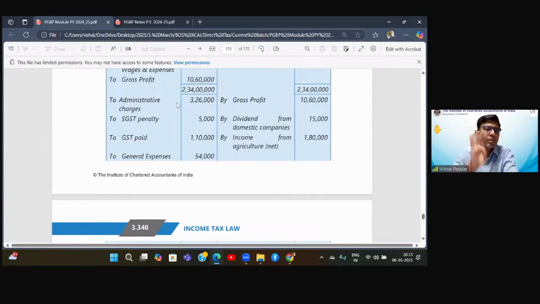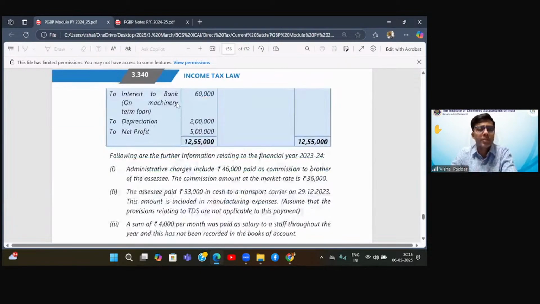Administration also, as per our 4 rules, is allowed, but there is some adjustment. Now let us go to the adjustment. Administrative charges include rupees 46,000. What is this dealing with? Paid as commission to brothers. Now, when you read this, something should start ringing in your head.